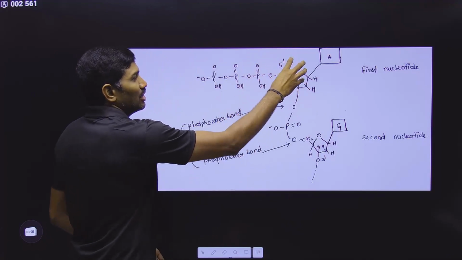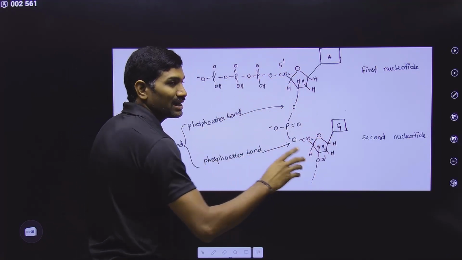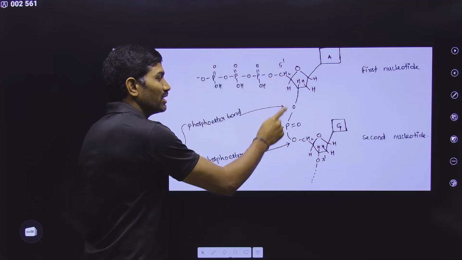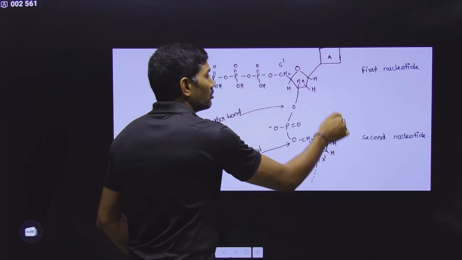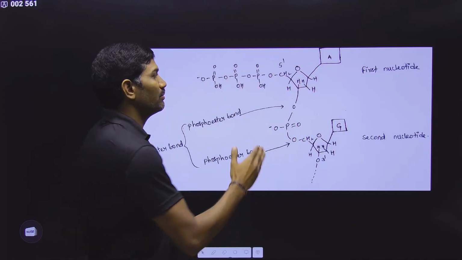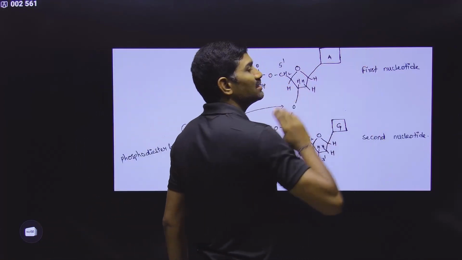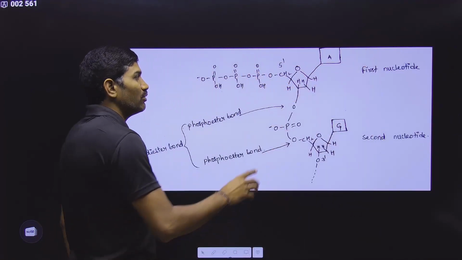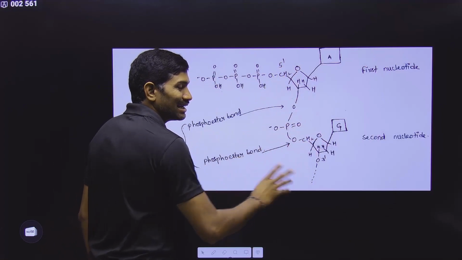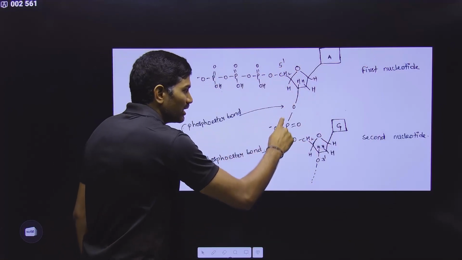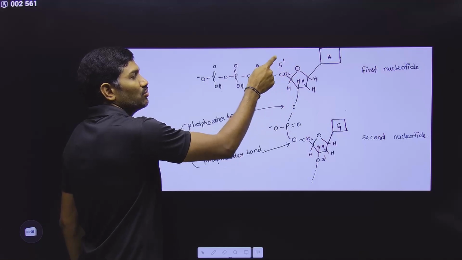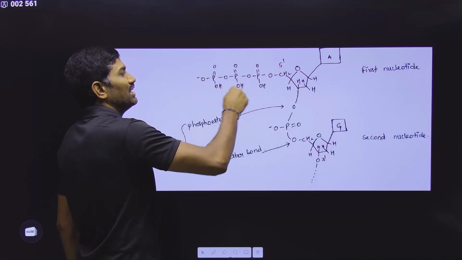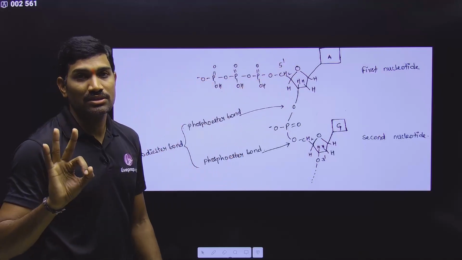And in this way, please remember, only sugar and phosphate are involved in the backbone formation. But nitrogenous bases are not involved in backbone formation. They are projected at 90 degrees from the backbone. So the backbone is formed by sugar and phosphate alternatively. And in this sugar-phosphate backbone, this is the first nucleotide. For the first nucleotide, the 5' carbon is free and it is having 3 phosphates.